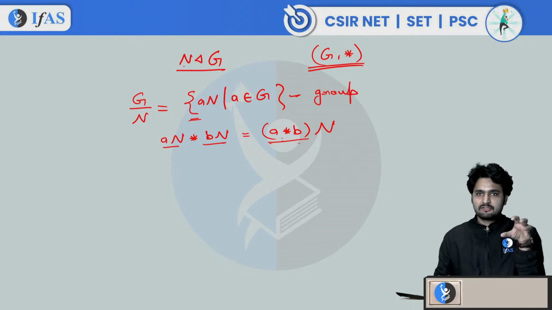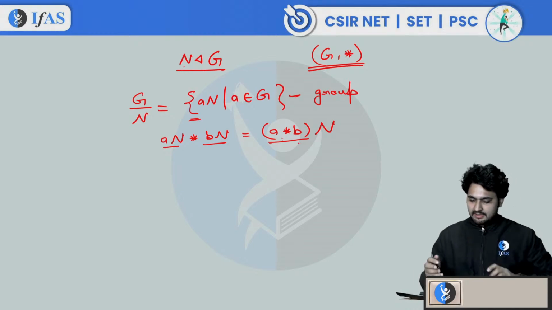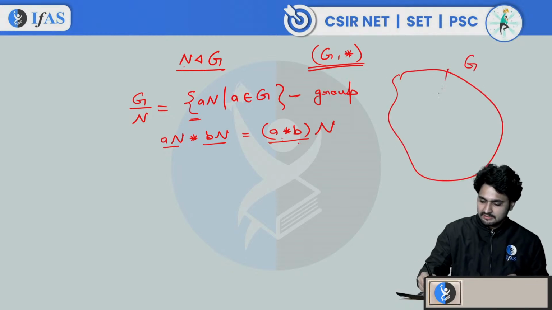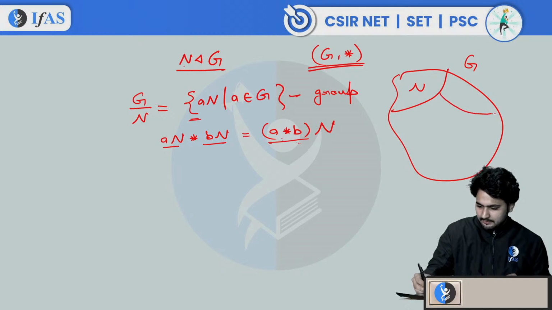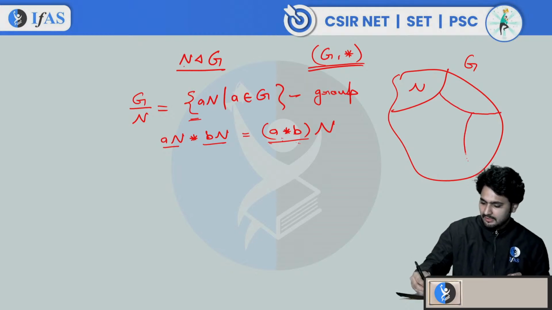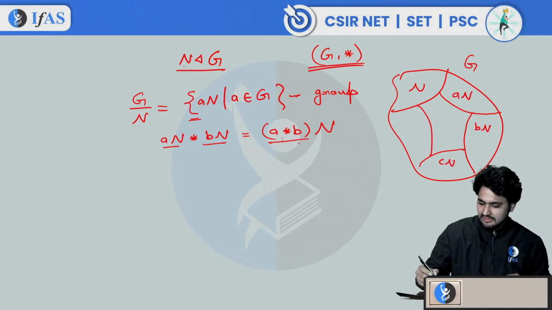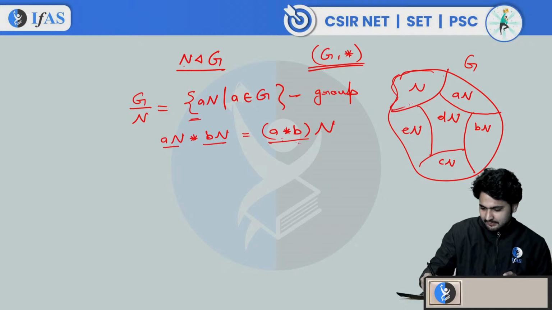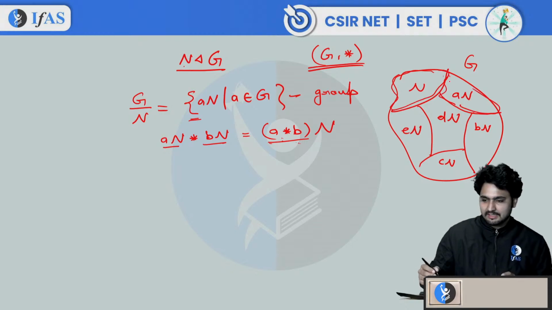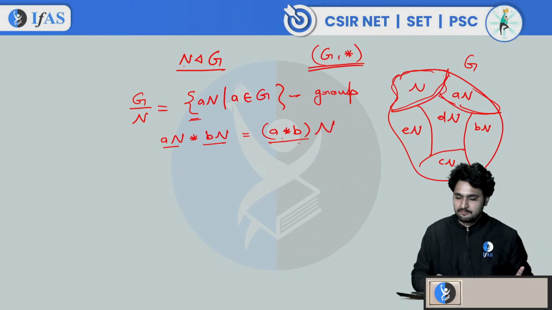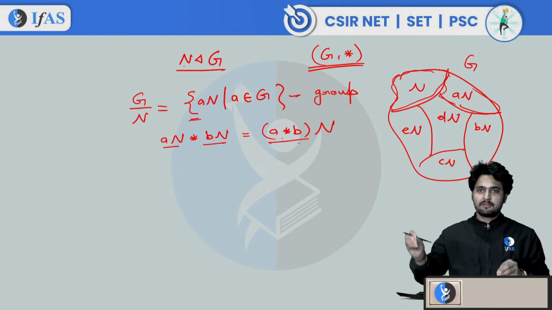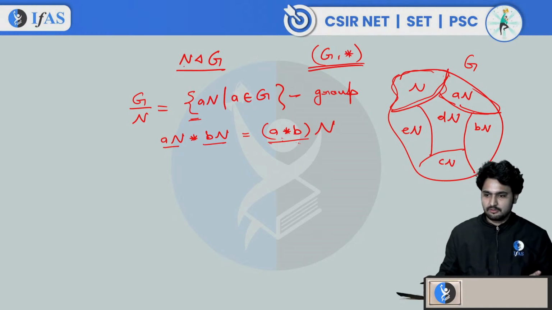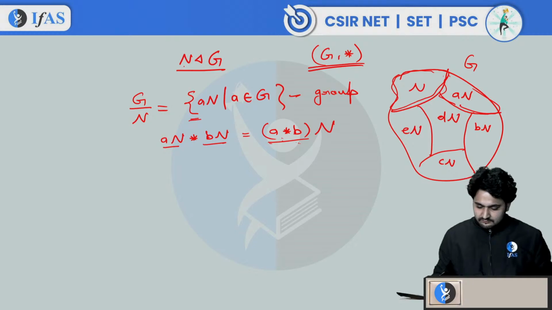What happens is we are actually dividing the group into smaller parts. Let's say this is our group G, and this is our normal subgroup N. The group G is divided into parts of equal size. Let's say this is AN, this is BN, this is CN, this is DN, and this is EN. Now we are studying this group. Every coset, or every subset, acts as an element of the group G by N. This is the idea: we divide the group into a smaller group and then study that group. This is all about the quotient group. Now let me explain why we are considering a normal subgroup for this operation.